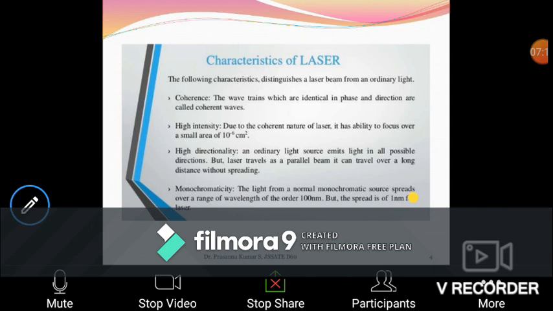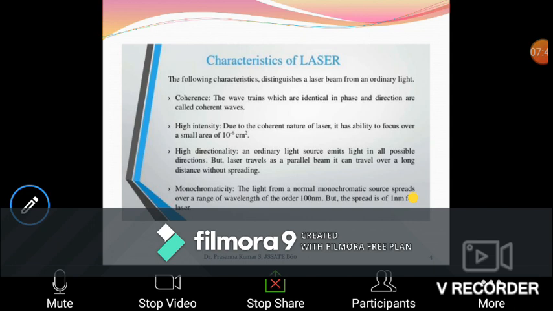So all the photons produced from a laser source possess almost exactly the same wavelength. There will not be much deviation from the wavelengths. Because of this monochromaticity, all the photons in a laser are expected to move in a single line.